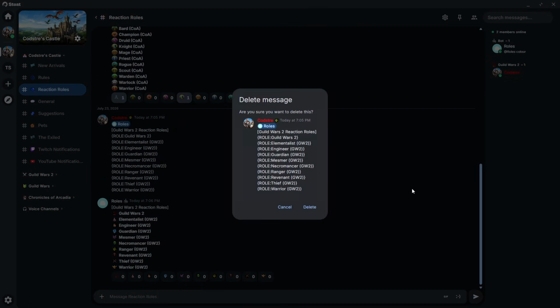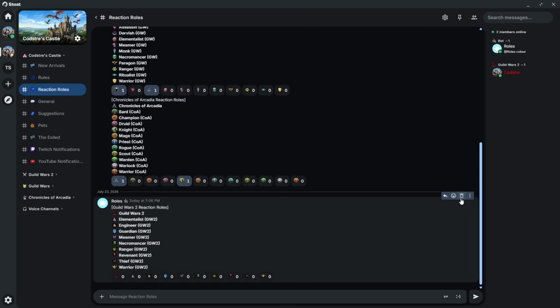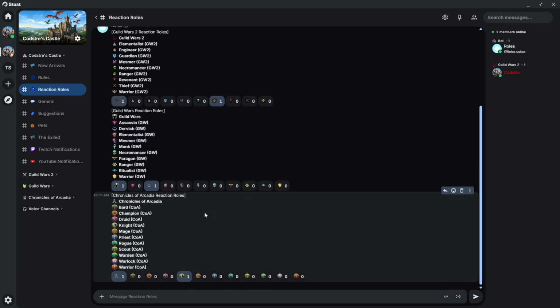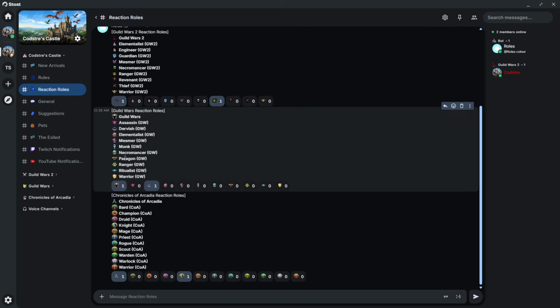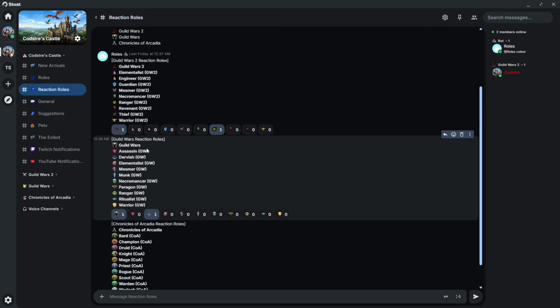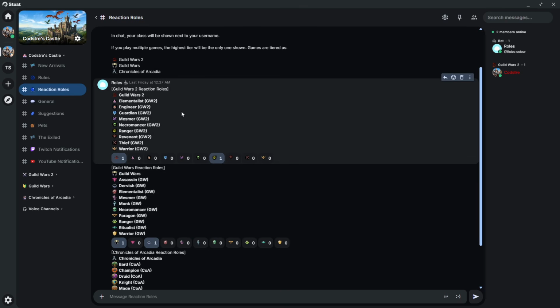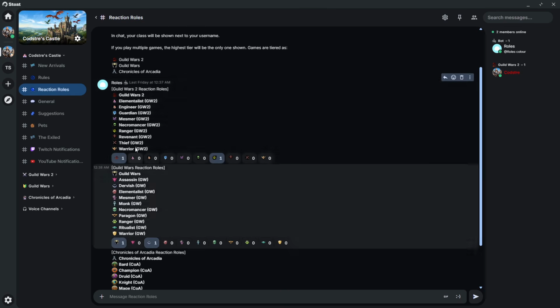But because I already have these, I'm going to just delete that, delete this, and you can see that I have it for Chronicles of Arcadia, Guild Wars Reforged, or Guild Wars. I just call it Guild Wars because Reforged is well beyond the time that I was playing it very hardcore. Now I play it very regularly, but a lot more casually than hardcore. And Guild Wars 2, of course, I played hardcore for a while, and I've played on and off, but yeah, it's just one of those things.